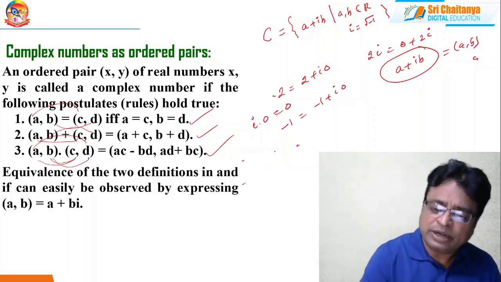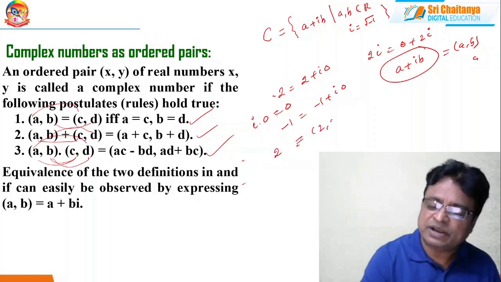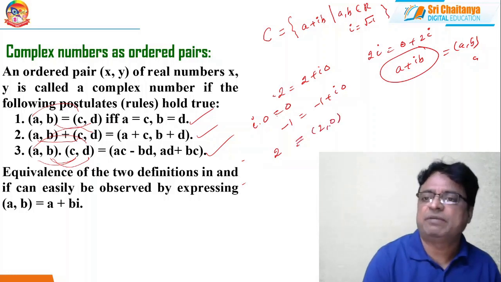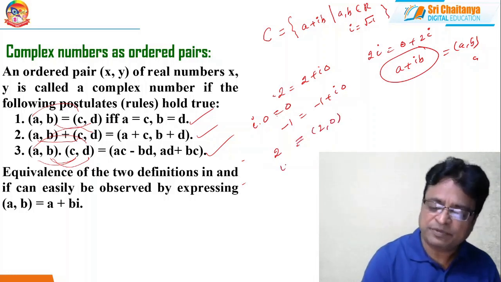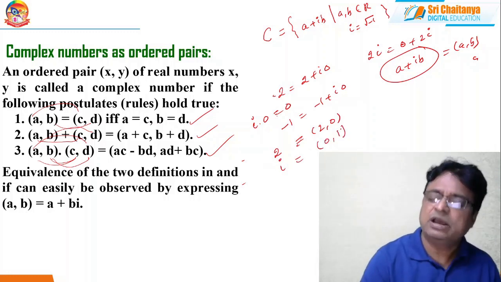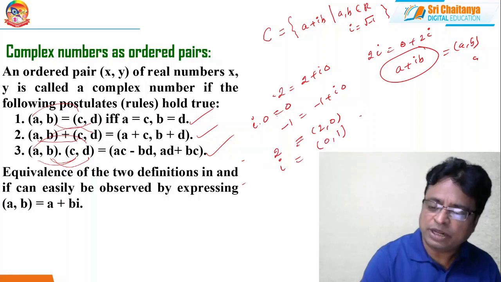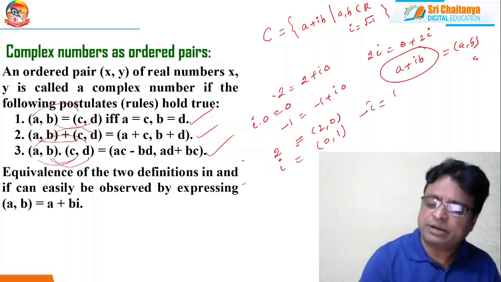Just these are all symbols, notations only. So how can we represent the complex number 2 in ordered pair form? Simply I can represent the complex number 2 as the ordered pair 2 comma 0. How can I represent the complex number i in ordered pair form? That I can represent with the ordered pair 0 comma 1. How can I represent minus i? That I can represent with 0 comma minus 1.